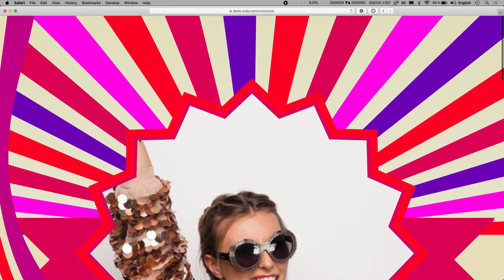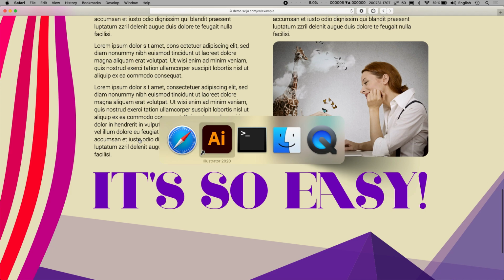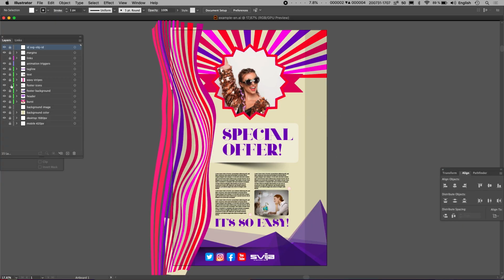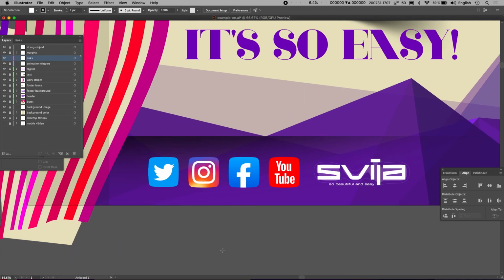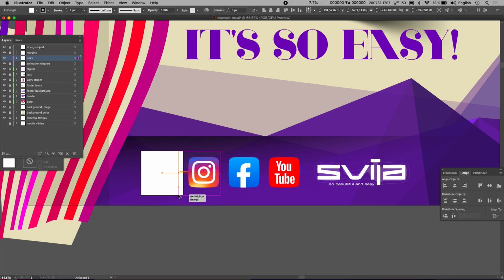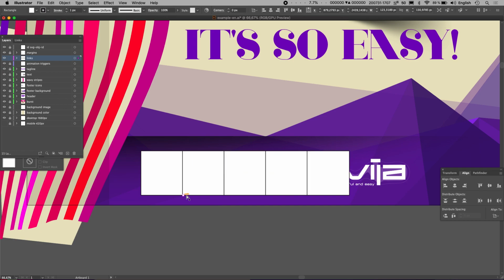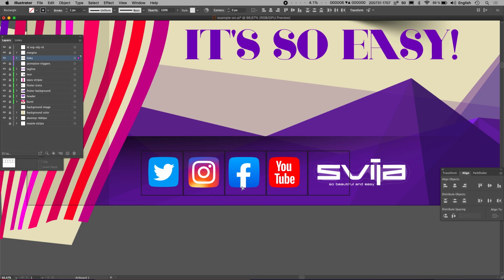The whole page is basically done, but we forgot to add any links. So now we're going to add some links. So we're going to go to the links. I'm going to delete the demonstration links. We're going to add links on the footer. I'm going to make some boxes here. It doesn't really matter what size they are to start with. I'm going to try and get them so that they're roughly the same for each icon. This one is going to be much wider for Svija.